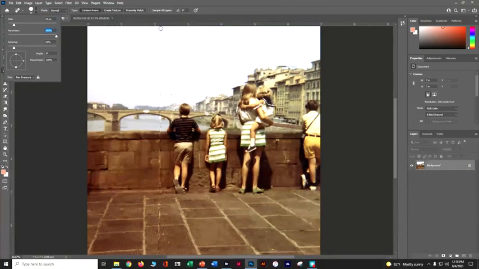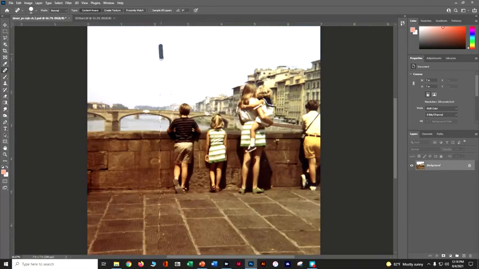Now we're going to go here into our picture and just drag over in small amounts anything that we see as a blemish. So the spot healing tool is kind of magic that way. Got a little bit of a hair up here. Let's go ahead and fix that. So I like to do small amounts because sometimes if you try and do too much at once, it looks really weird. So look how magically it is just fixing that for us. We could barely see it through here, but we are going to go ahead and fix it.